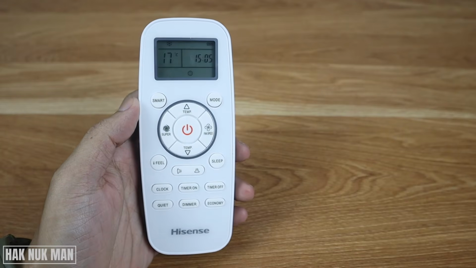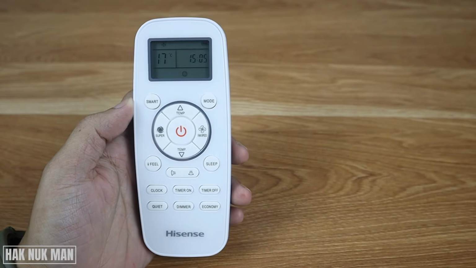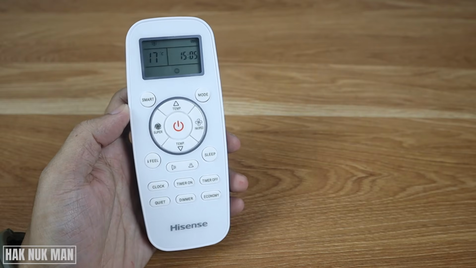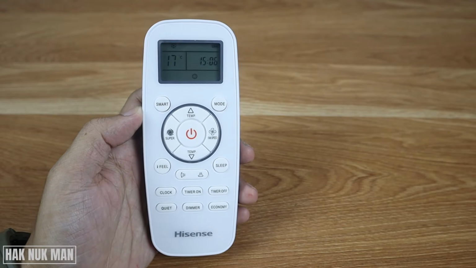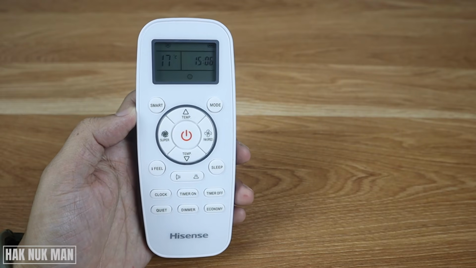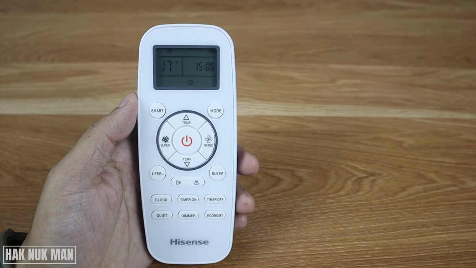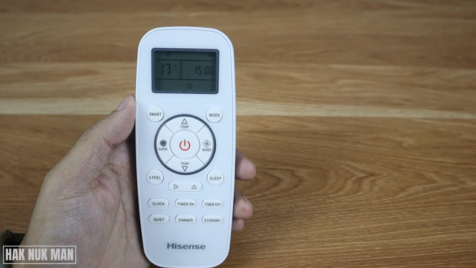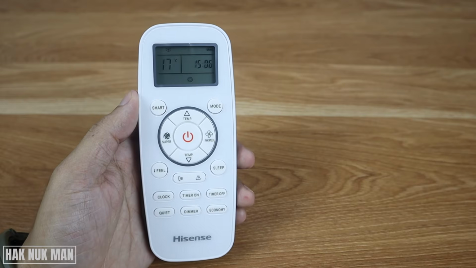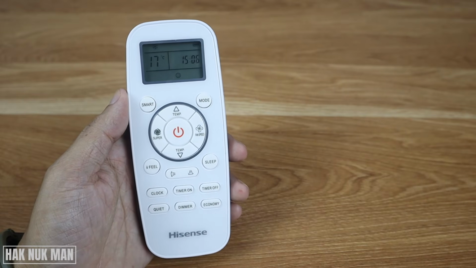That is all for today's video of how you can set up the timer on and timer off on your Hisense air conditioner remote control. Please make sure that when you confirm the operation, you point your remote to your air conditioner receiver to make sure that your air conditioner receives the signal from your remote.